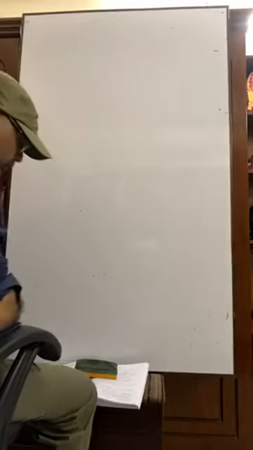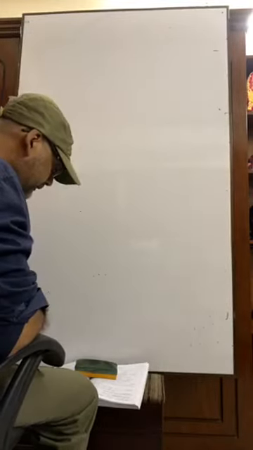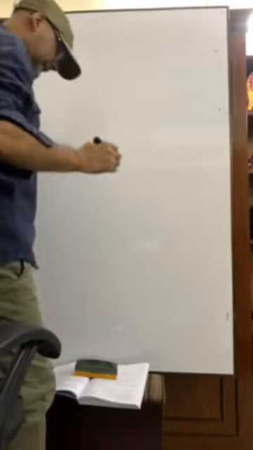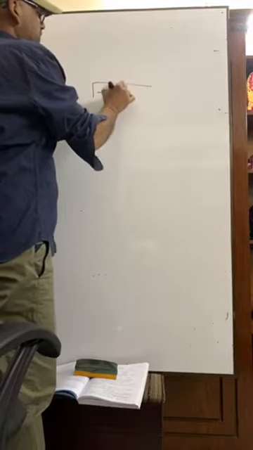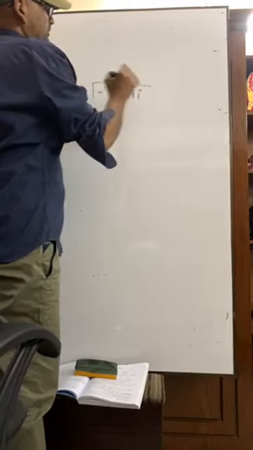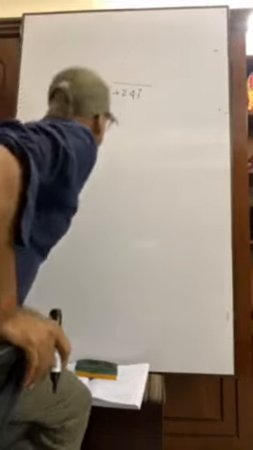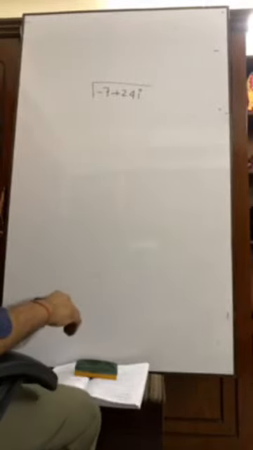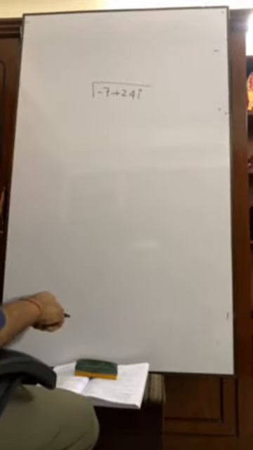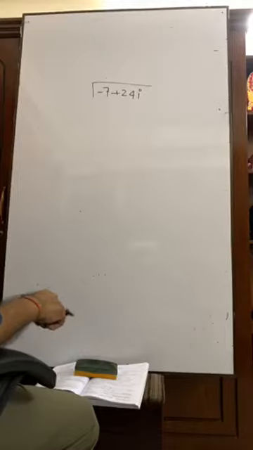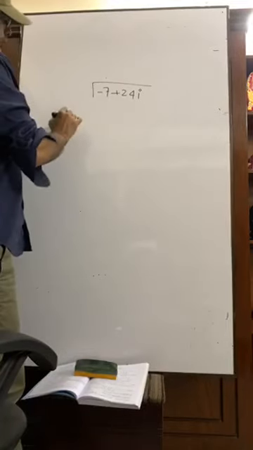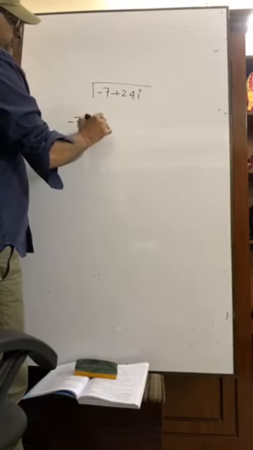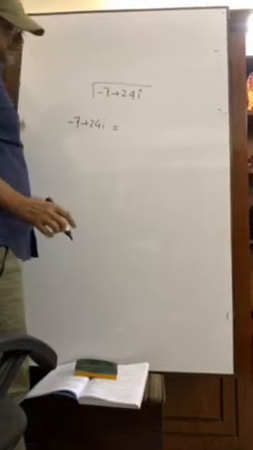Another math from the book: to determine the square root of minus 7 plus 24i. Suppose this math is given in the MCQ examination, then what will you do? Okay, suppose minus 7 plus 24i. At first, what will you do?